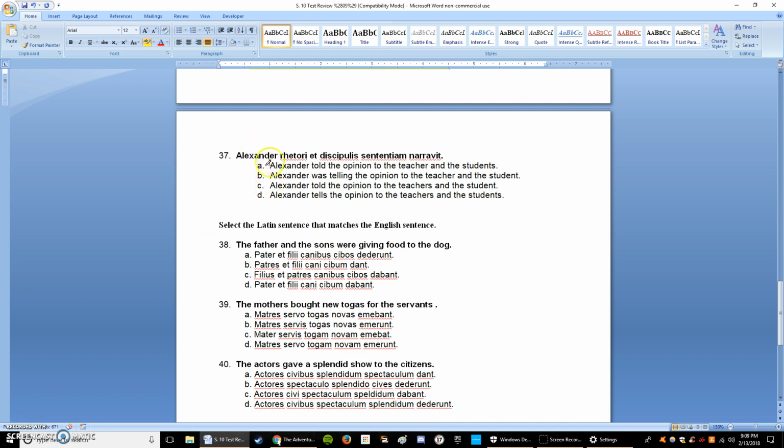Alright, number 37. Alexander rhetori et discipulis sententiam narravit. Alexander told the opinion, and these are both dative right here, to the teacher and to the students. To the teacher and the students. And that will be A.